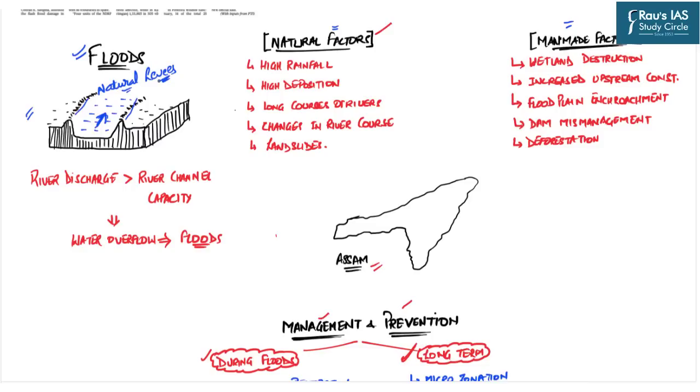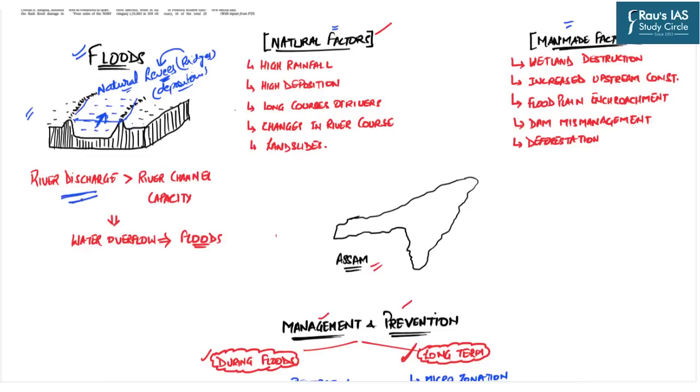Natural levees are the sandbars which you generally find across the margins of river channels, whereby due to continuous deposition of sediments, a long narrow ridge is formed. These ridges are known as natural levees. They mark the border of the river channel. Now we assume that the river is flowing within this river channel. This is the width of this particular river channel.